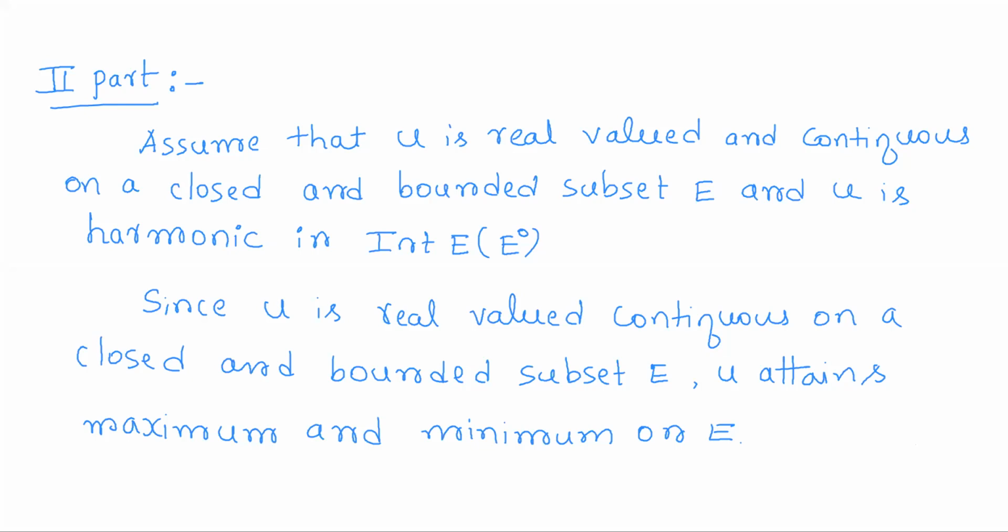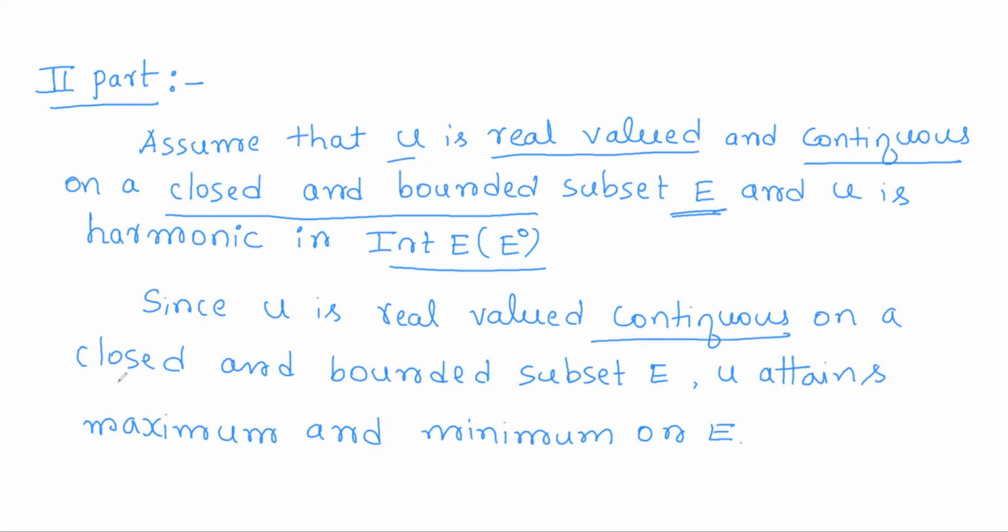Now we'll come to the second part. In the second part, we have to assume u is a real valued continuous function on a closed and bounded set E, and u is harmonic in the interior of E. Now since first of all u is continuous on a closed and bounded set, u attains a maximum and minimum. As we have already recalled, any closed and bounded subset E of C is compact. So a continuous function on a compact set attains a maximum and minimum. So u attains a maximum and minimum.